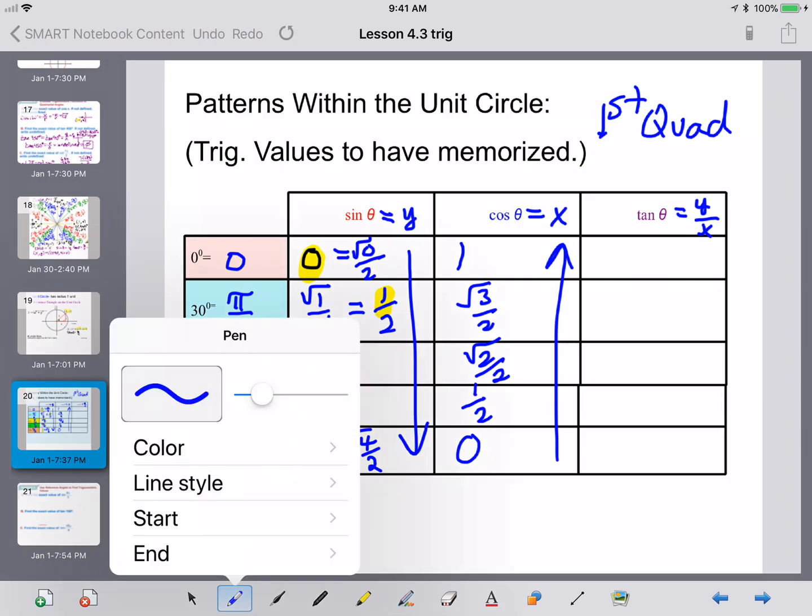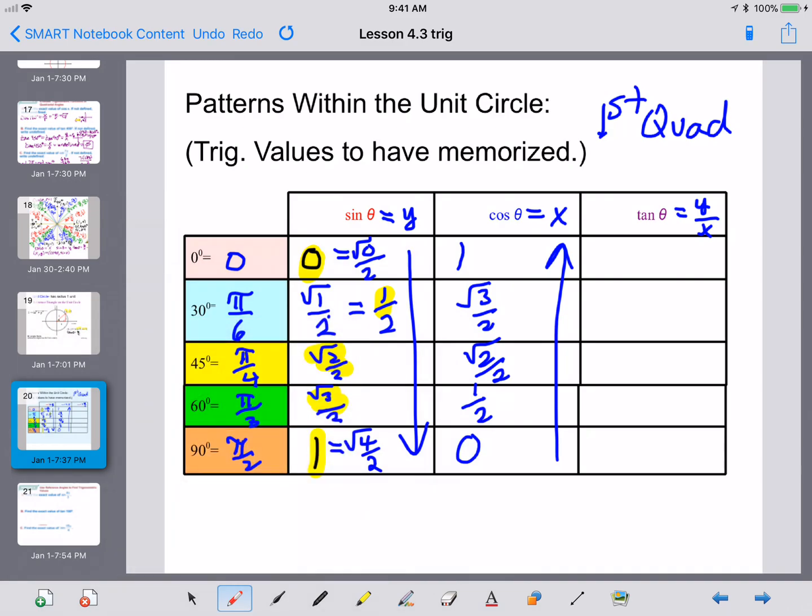You want to think about the fact that the tangent is y over x, or sine over cosine. So we're really just dividing those to get that. And let me kind of put that up here. So we would divide these two values, and it will get the tangent. I do not want them divided in such a way that you give me a decimal number. I want the exact answer. It will contain possibly radicals. I just want things reduced as much as possible. So the first one would be 0 divided by 1, which is 0.